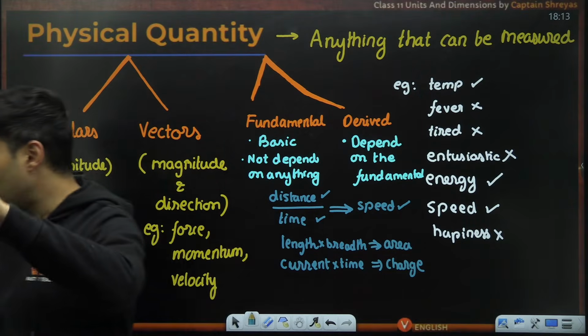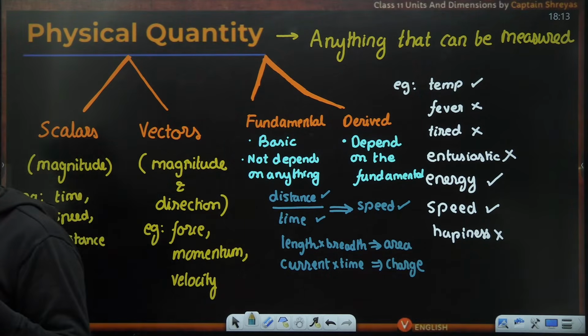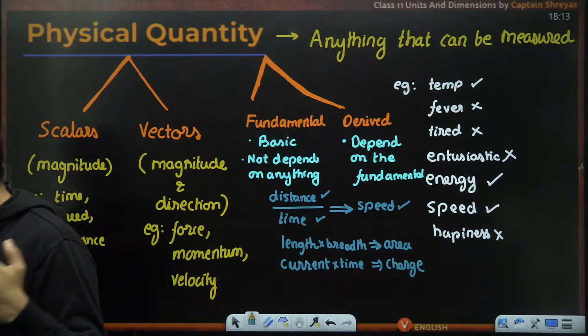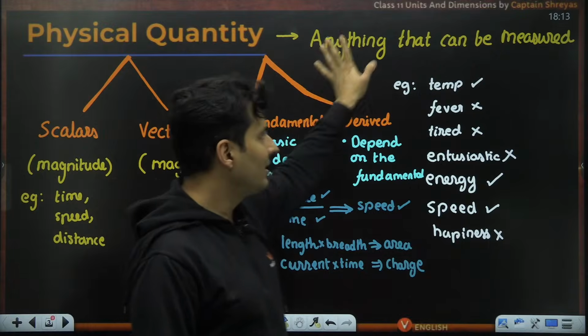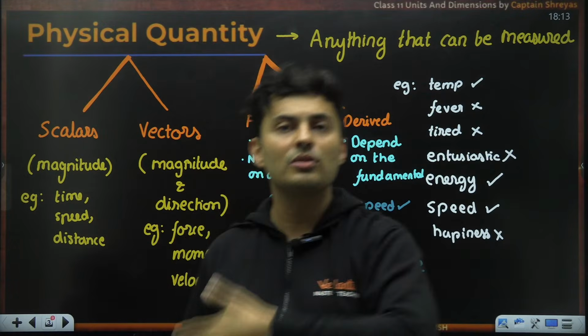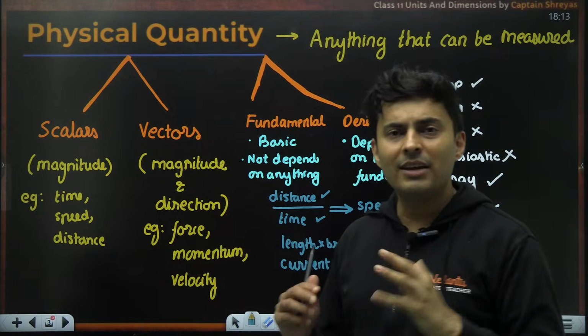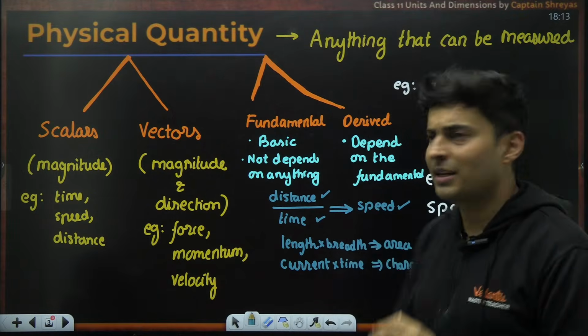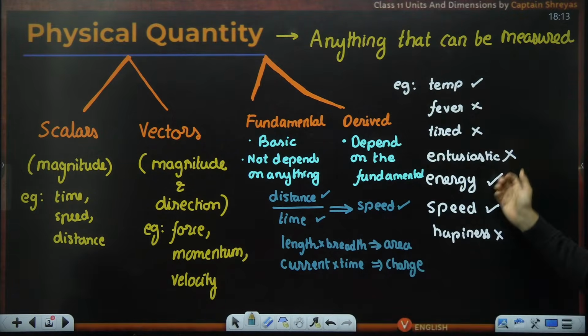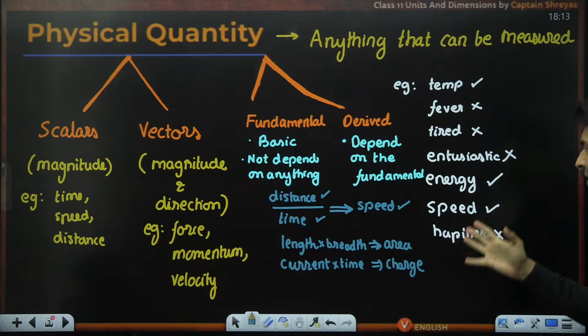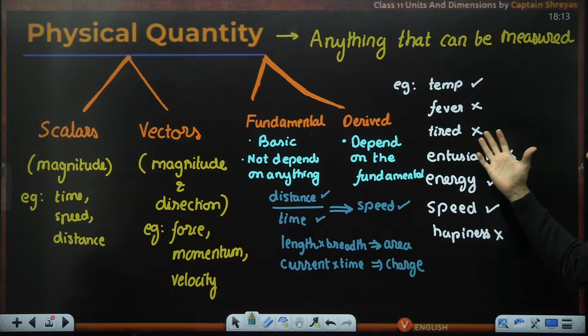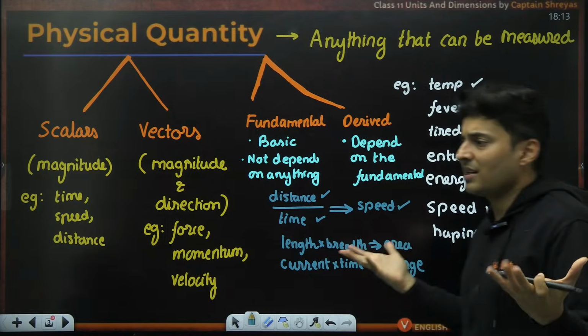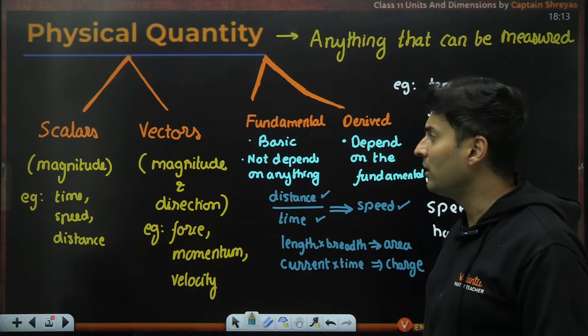Okay, till this point, everything is clear. Let me know quickly in the chat box. Did you understand what is fundamental, what is derived? Did you understand what is scalar, what is vector? Did you understand who is a physical quantity and who is not a physical quantity? Anything and everything which can be measured is a physical quantity, like temperature or energy or speed. Happiness can't be measured, and enthusiasm or tiredness or feverishness can't be measured, so they are not physical quantities.